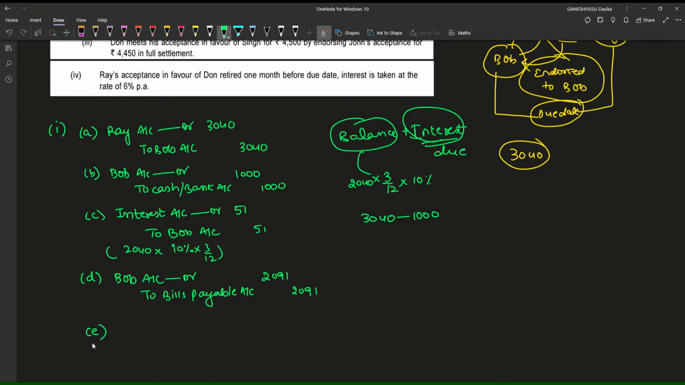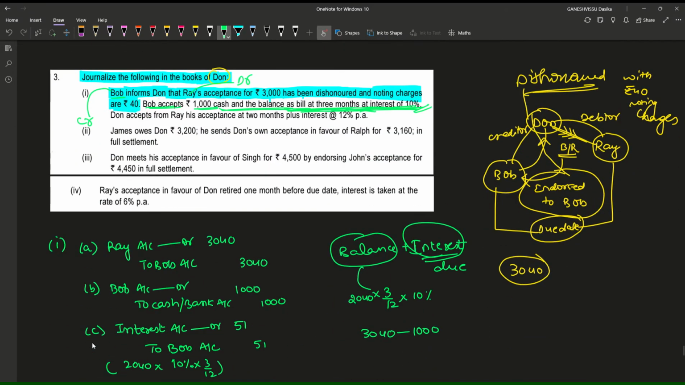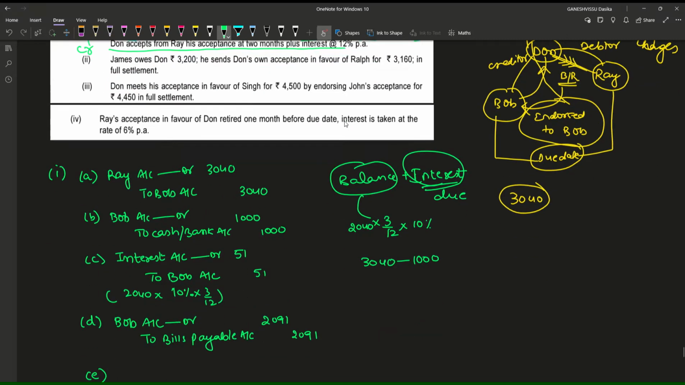What is the fifth entry which we are going to write here? Don't go through the ICA study material answer. I am going to explain how they have written the answer also. No problem. Okay, Don accepts from Ray his acceptance at 2 months plus interest at 12% per annum.